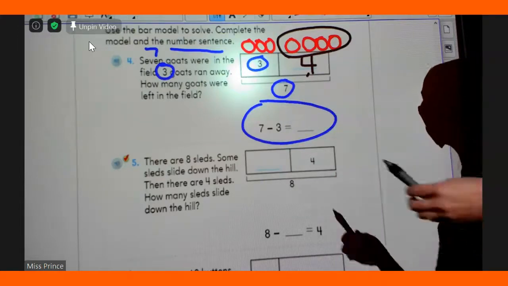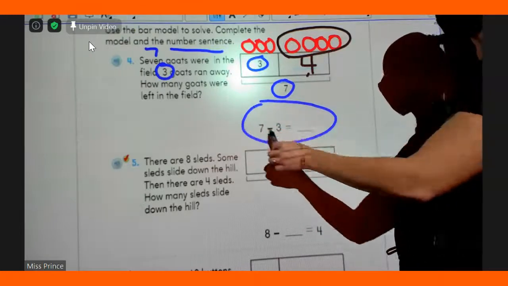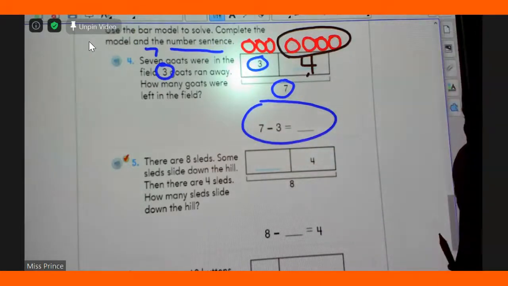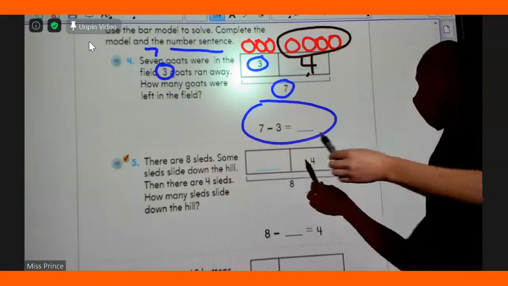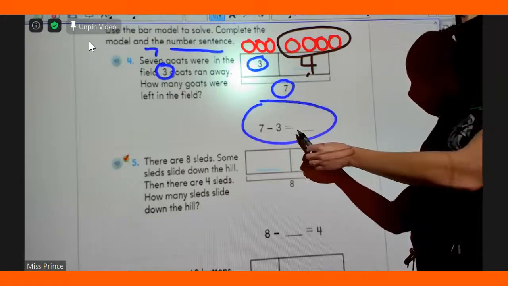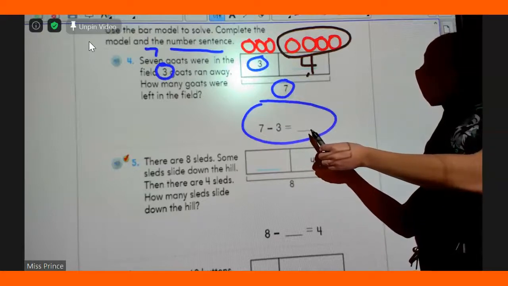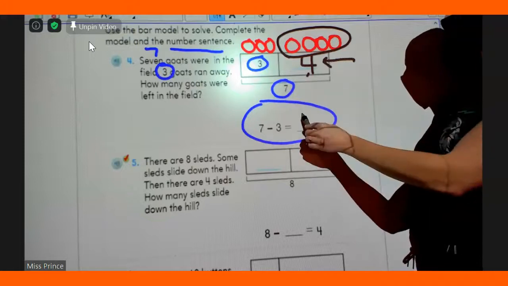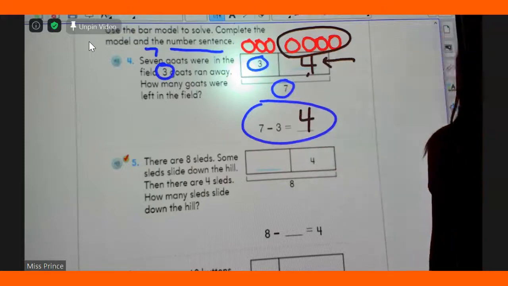Aaron, will you please read me this number sentence with the answer? 7 minus 3 equals, what's our mystery number? 4.